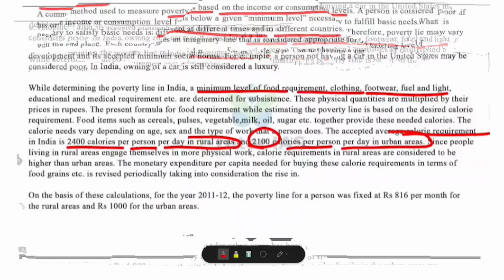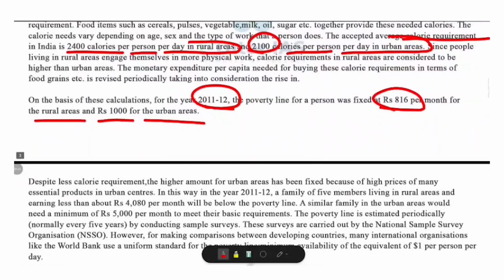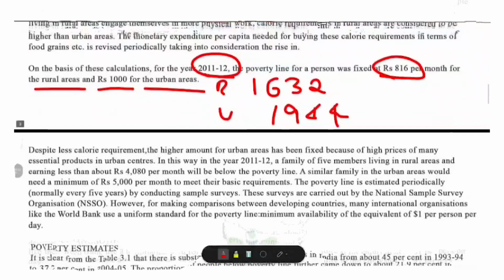Old standards, according to 2011-12 data of NSSO: the poverty line for a person was fixed at rupees 816 per month for rural areas and rupees 1000 for urban areas. And what about updated standards? For rural areas, rupees 1632 per person per month, and for urban areas, 1944 per person per month. This shows that prices and living costs increase with time. That's why the poverty line is revised regularly.